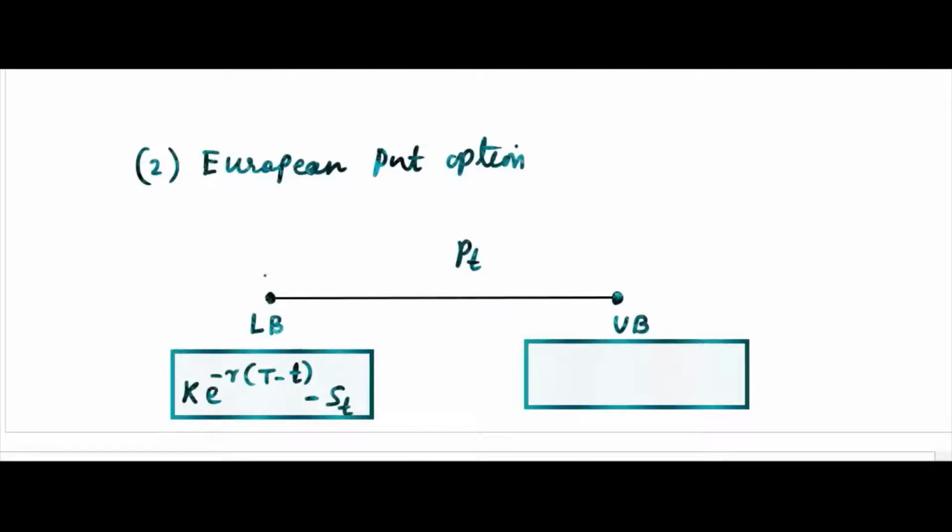This is the lower bound, already we know. Upper bound, if you write, that will be the discounted value. You have sufficient reasons to say this one, okay.